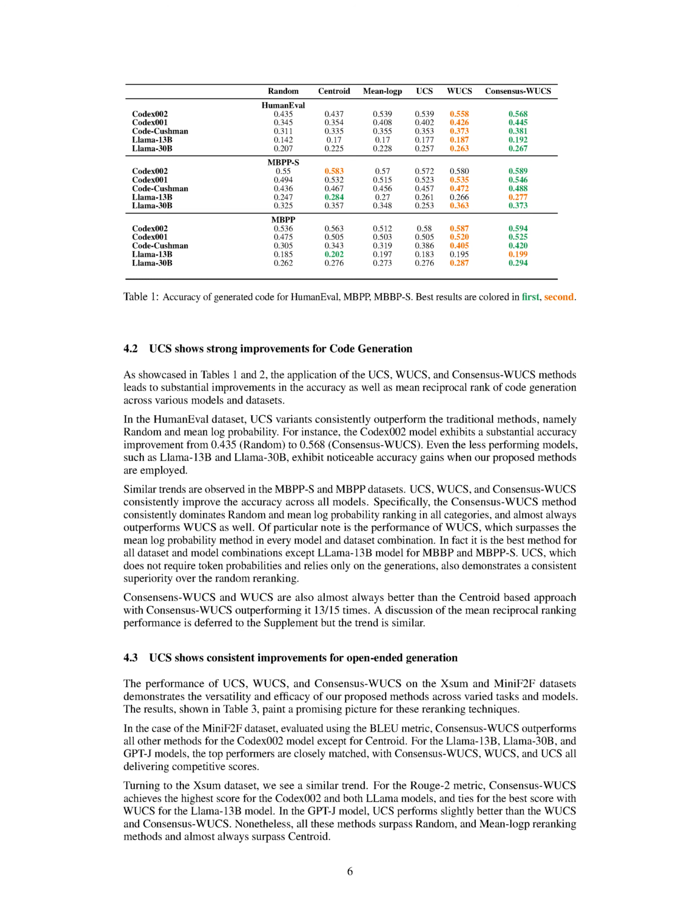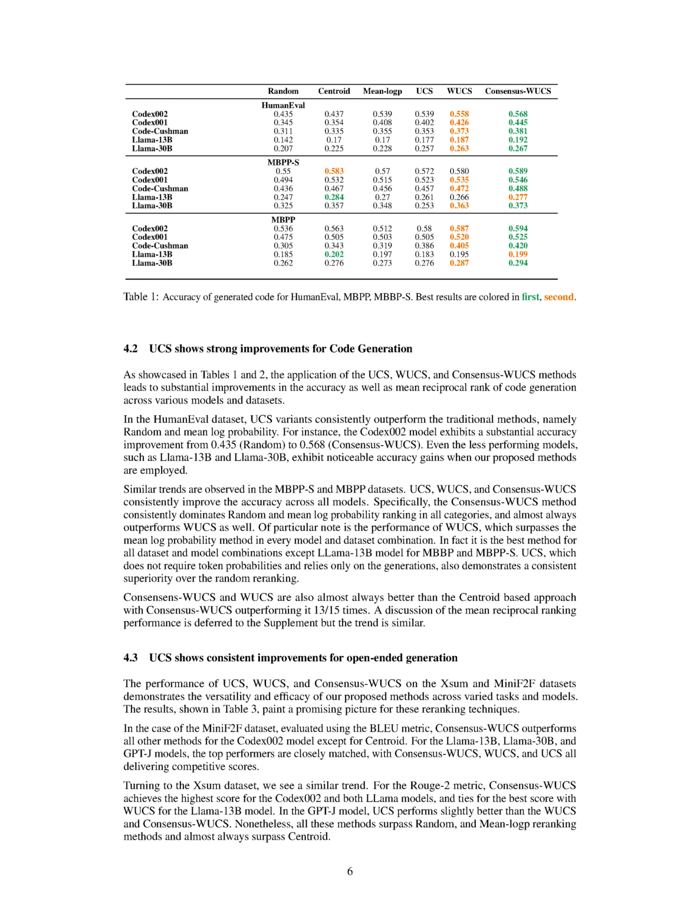WUCS also stands out, as it surpasses the mean log probability method in every model and dataset combination. The only exception is the Llama 13B model for MBPP and MBPPS. UCS, which doesn't require token probabilities and only relies on the generations, consistently outperforms random re-ranking. Consensus WUCS and WUCS also almost always perform better than the centroid-based approach, with consensus WUCS outperforming it 13 out of 15 times. We'll discuss the mean reciprocal ranking performance in the supplement, but the trend is similar.